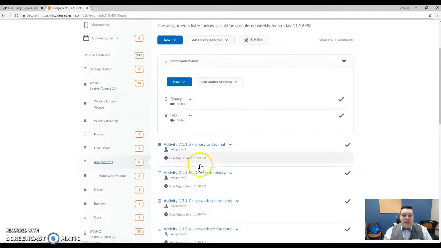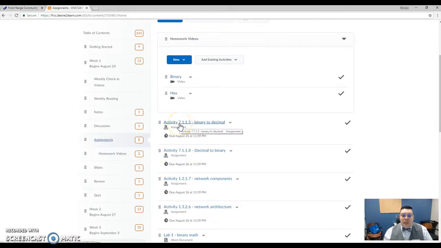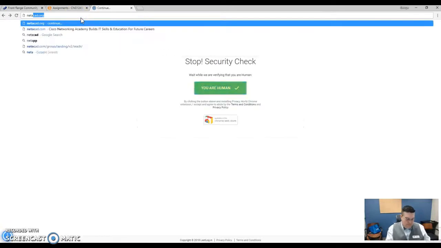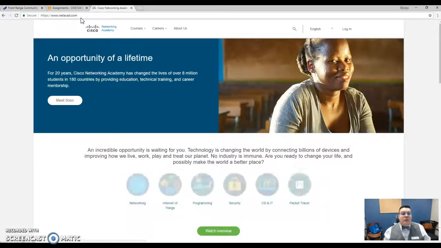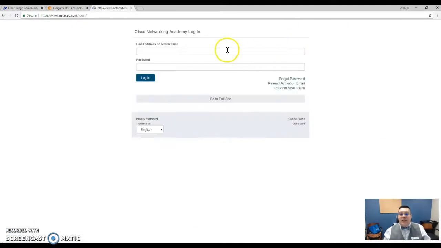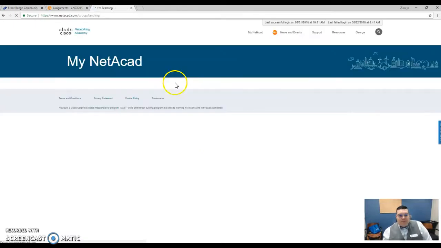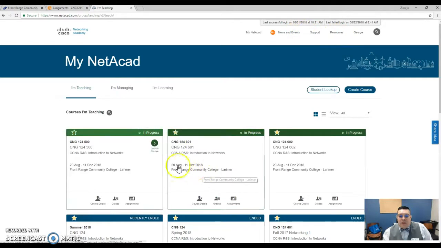With the assignments, how they're listed, Activity 7.1.1.5, correlate to NetAcad exactly. So if we look at that, go to my login.